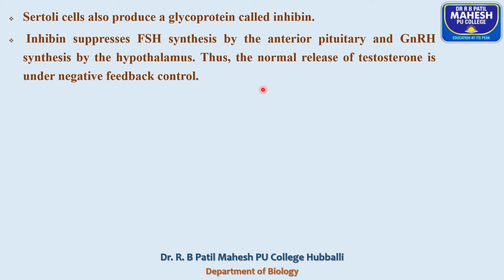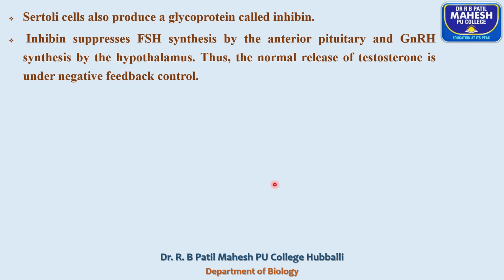There are two types of mechanism. One is a positive feedback mechanism, the other one is a negative feedback mechanism. So what is positive feedback mechanism and what is negative feedback mechanism?